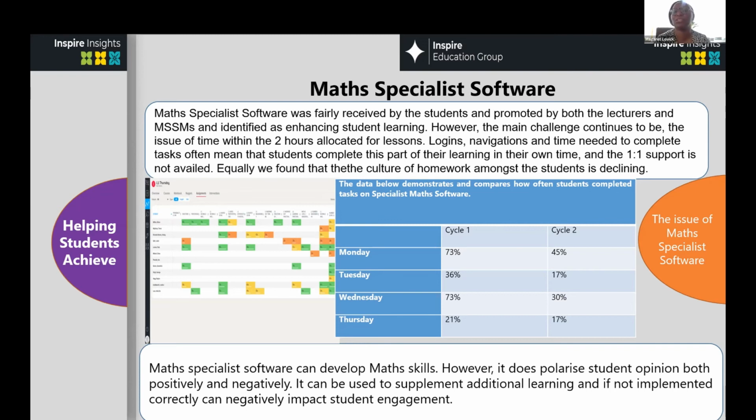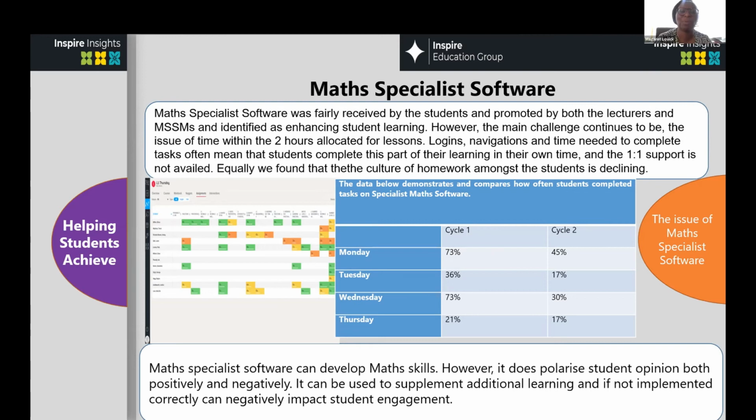However, the main challenges continue to be the issue of time within the classroom. So students with needs and some with high needs, this issue of logging in, it takes time, and sometimes that meant that the momentum of the lesson was lost.